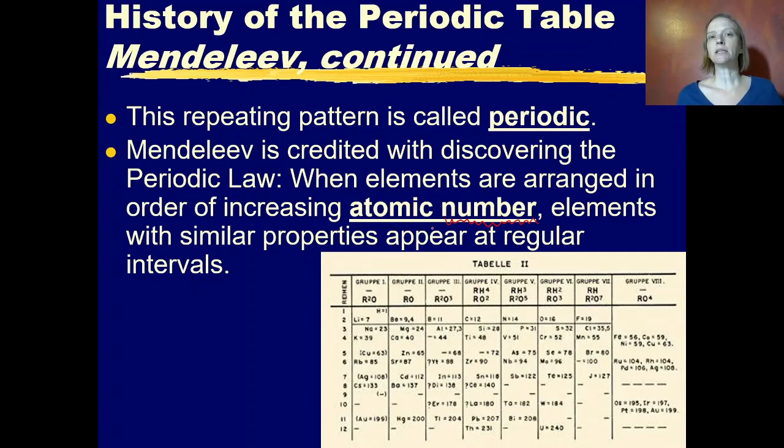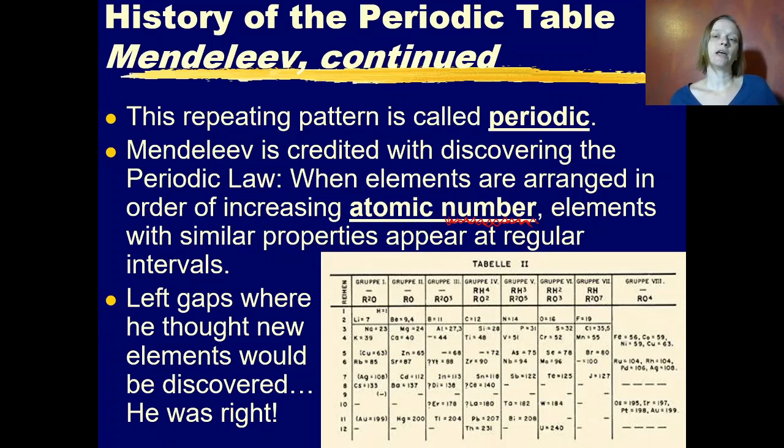Now notice, Mendeleev didn't say anything about atomic number. He put his periodic table in order of atomic mass. This is because protons hadn't been discovered when Mendeleev was organizing his periodic table. So there was no such thing as atomic number. But our modern understanding of the periodic law involves atomic number. And so we credit Mendeleev with this law even though we modified it with our modern understanding of the number of protons defines the element.